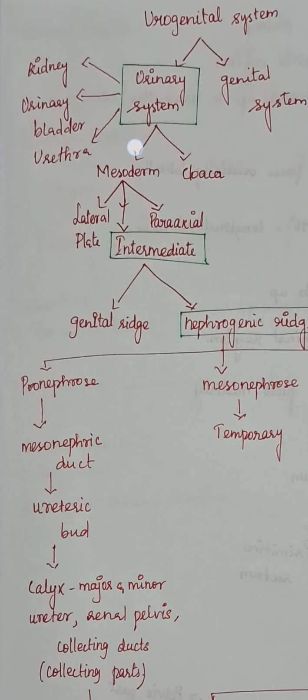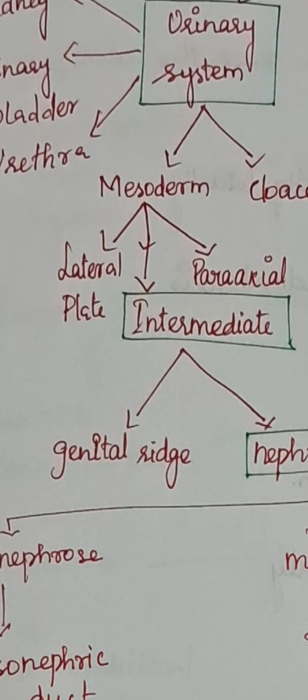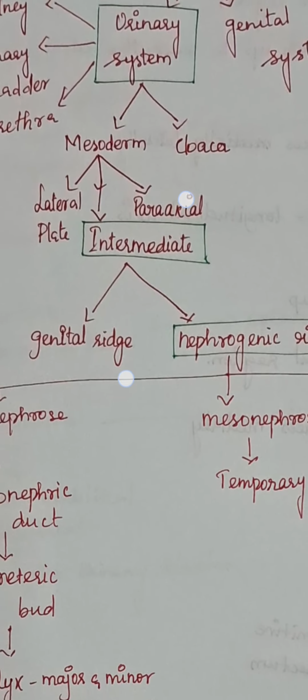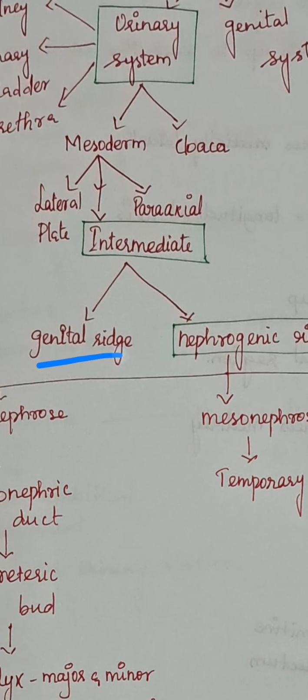So, mesoderm, as we know, contains lateral plate, intermediate and paraxial mesoderm. As we know, the lateral plate develops the heart, whereas the intermediate mesoderm is mainly concerned with the development of the urinary system. In this intermediate mesoderm, we have two ridges called the genital ridge and the nephrogenic ridge. The genital ridge is mainly concerned with the development of the genital system, whereas now we are going to see the nephrogenic ridge, which develops the urinary system.